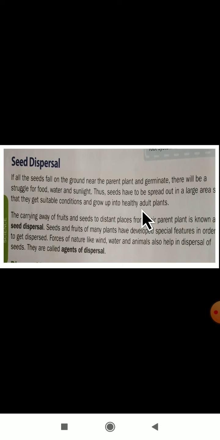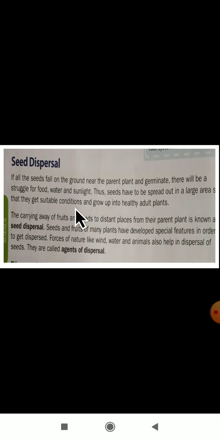If they fall near the parent plant only, there will be shortage of food, water and sunlight. So what do they have to do? The seeds have to be spread out in a large area. Why? So that they get suitable conditions.